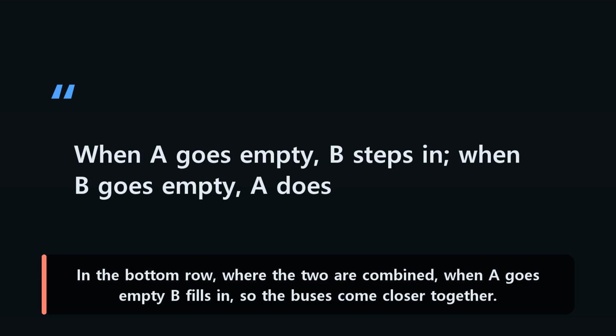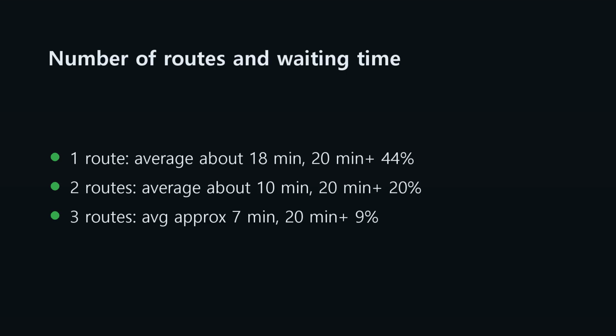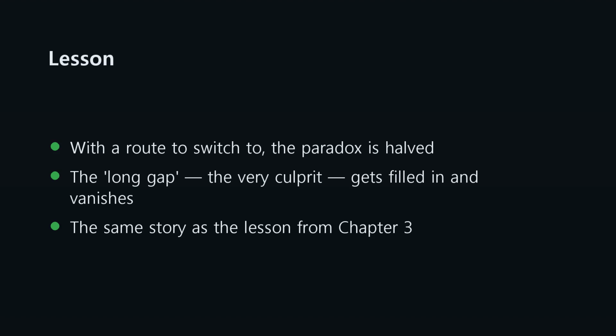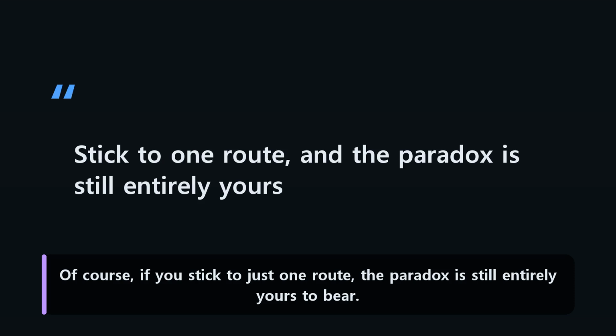We raise the number of bunching routes to 1, then 2, then 3. With one route the average is 18 minutes, with two it's 10, and with 3 it drops sharply to 7 minutes. If you have another route to switch to, the power of the inspection paradox is naturally cut in half. Of course, if you stick to just one route, the paradox is still entirely yours to bear.